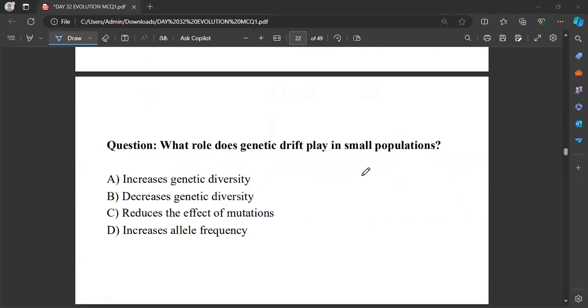Now, what role does genetic drift play in a small population?